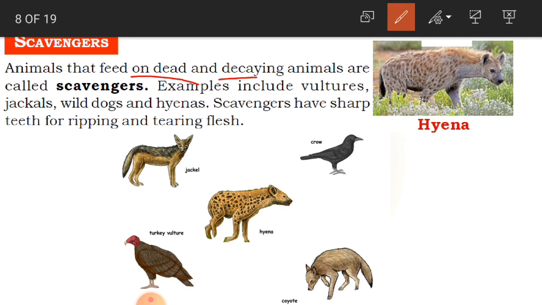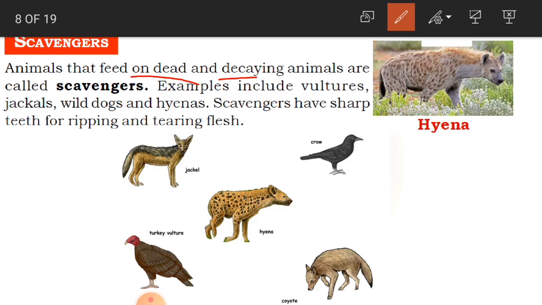Decaying means it is not in good condition, for example rotten, or wasted, or injured and not in good health. Even such animals are taken as food by scavengers.